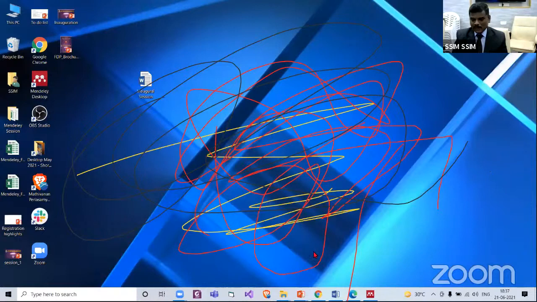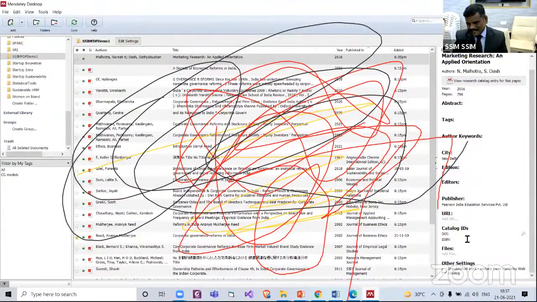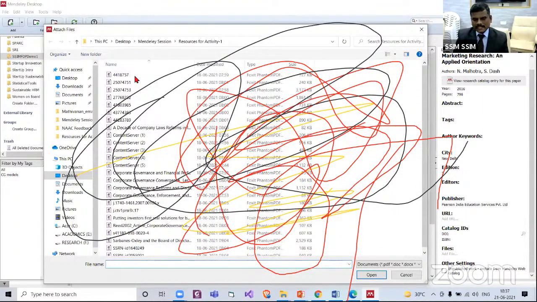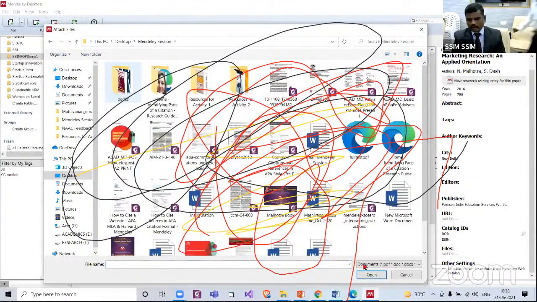Now going back to Mendeley. Oh, this is not at all visible. Okay. Now here, files. Click there. Now I know the location. It is in desktop, Mendeley session, the item. This is the item. I locate the item and I open.